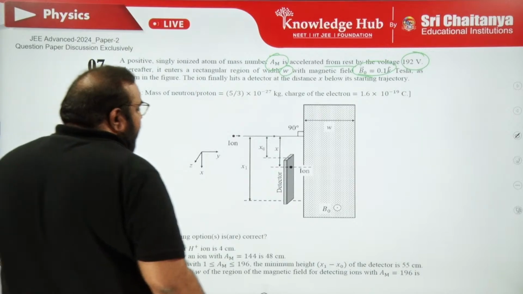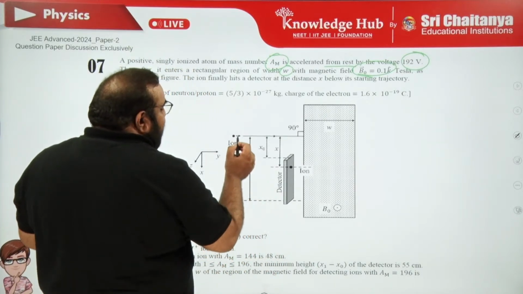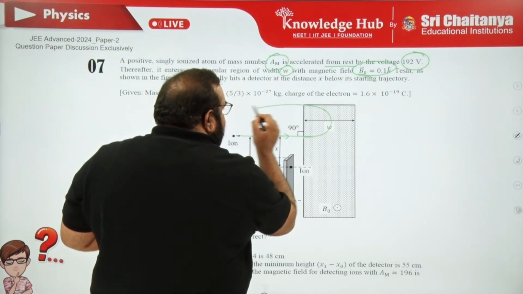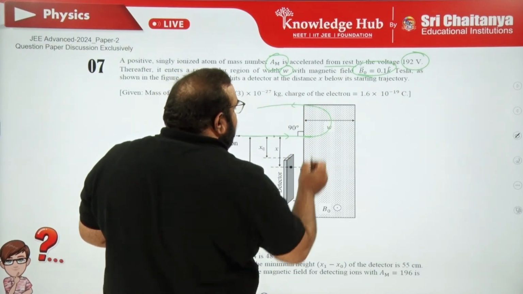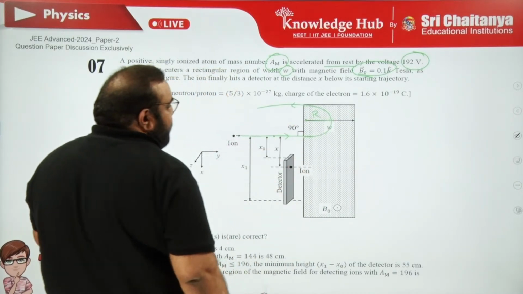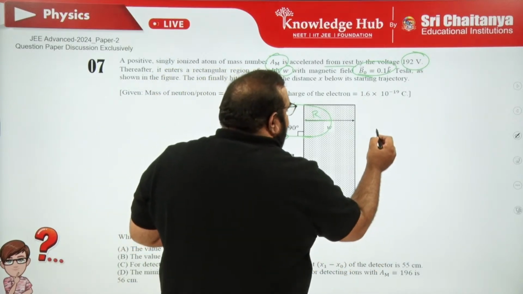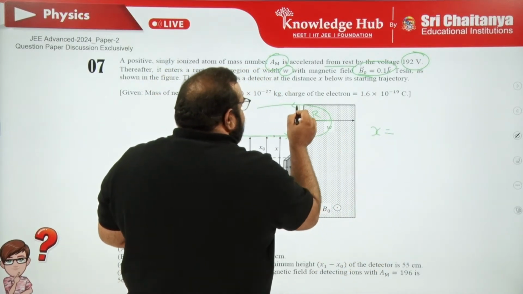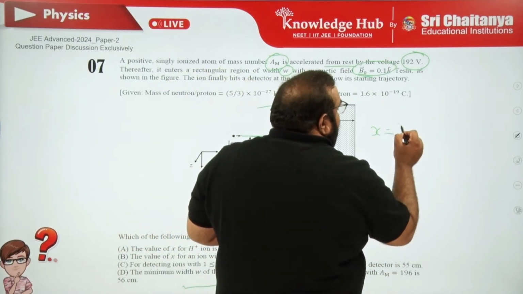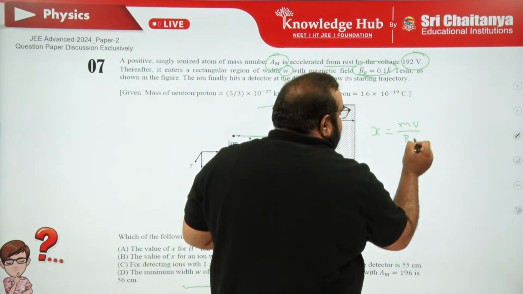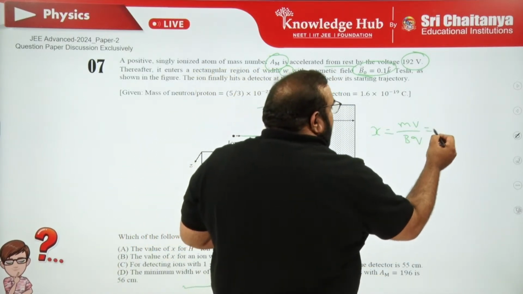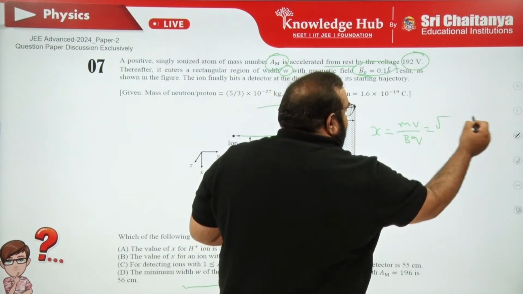Here is one simple point: whenever a charged particle enters into the magnetic field, it deviates and tries to move in a circular path. Let it be the maximum case, that is a semicircle, so here it is the radius. Then that x, this length I can just assume as x, can be written as mv by Bq, which is the radius from moving charges and magnetism, right? In terms of potential, but potential is given, right?